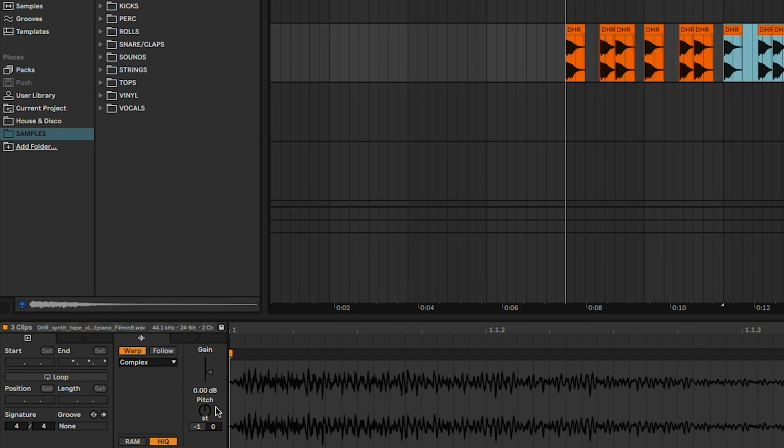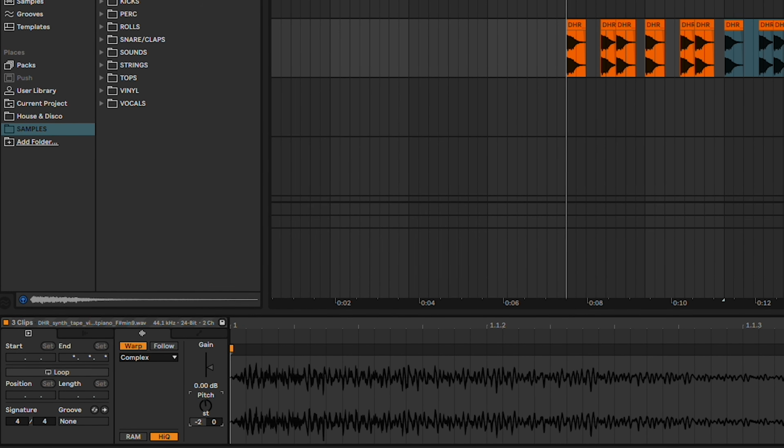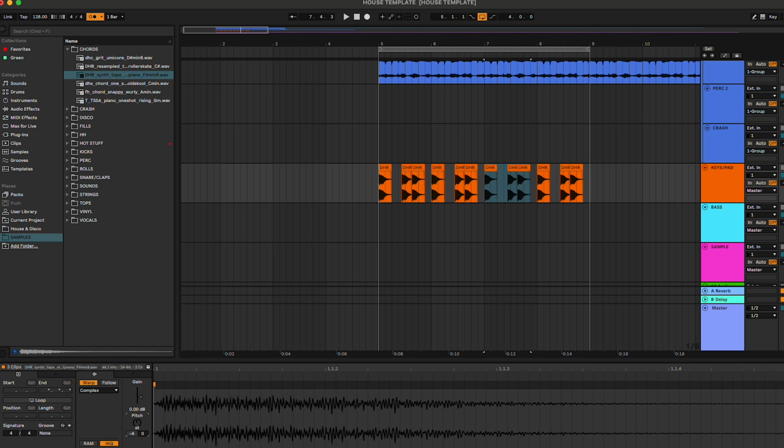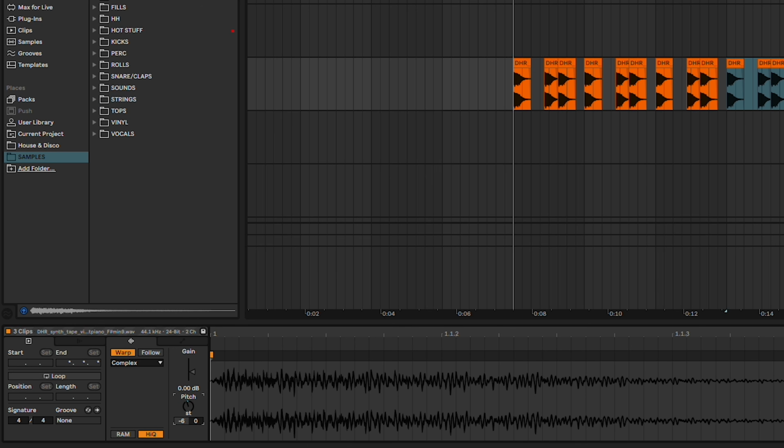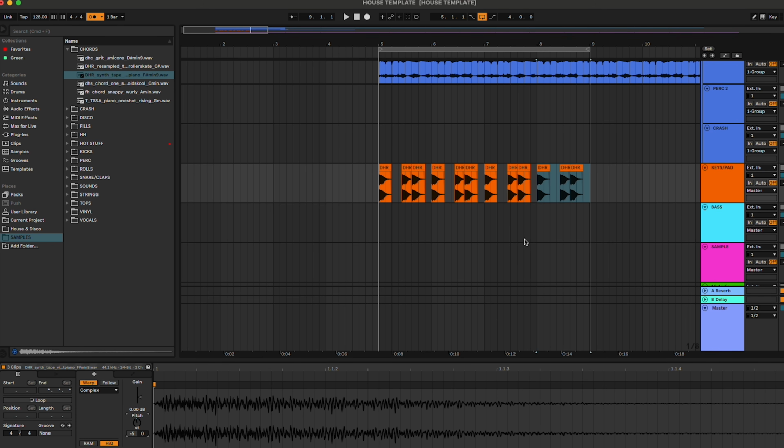I'm just transposing everything, trying to look for the right chord. Okay, now the last one is probably gonna be -5. So now we have a basic chord sequence. I like to keep it simple.